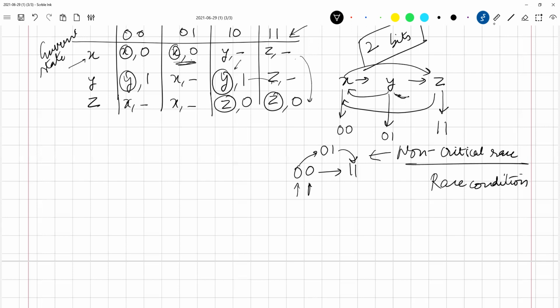When two values are changing at the exact same time, there is a possibility that you might go into an intermediate state, which may or may not lead to my intended state. My intended state was to go from 0 0 to 1 1. Here I go to 0 1, which somehow leads me to 1 1. Therefore I call this a non-critical race, because it did not get stuck in a stable state.